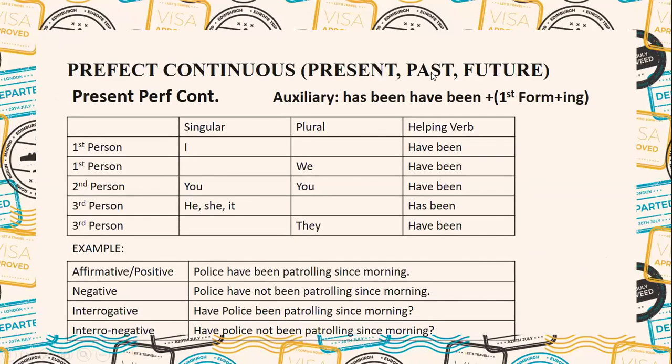Present perfect continuous tense: I have been, we have been, you have been, he, she, it has been, they have been. Police have been patrolling since morning. Police have not been patrolling since morning. Have police been patrolling since morning? Have police not been patrolling since morning? This is the present perfect continuous tense. Timing intimation is very necessary in the present perfect continuous tense.